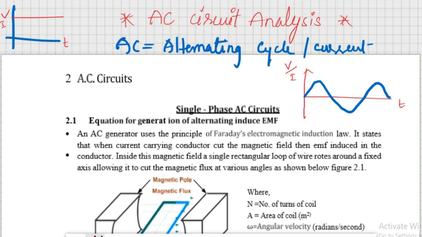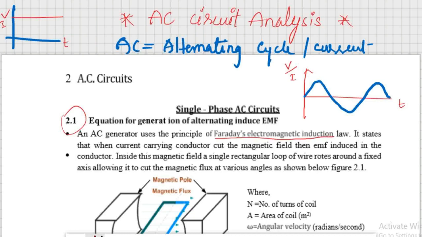Here you can see the equation for generation of alternating induced EMF. Let us try to understand this concept, so that you have a basic idea why we are studying AC circuit analysis. Here you can see an AC generator uses the principle of Faraday's electromagnetic induction. This is a very crucial law.